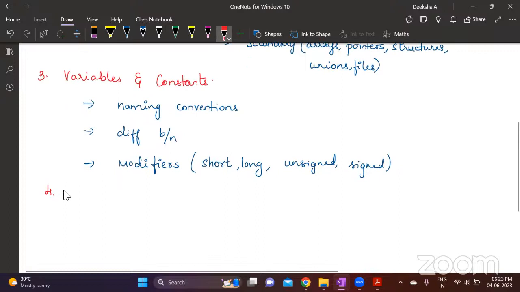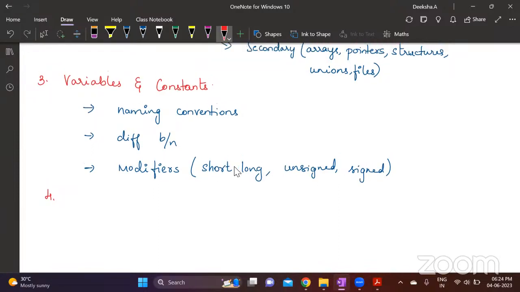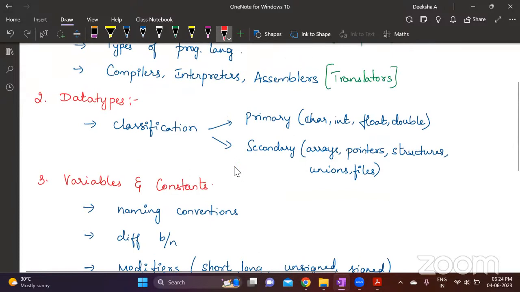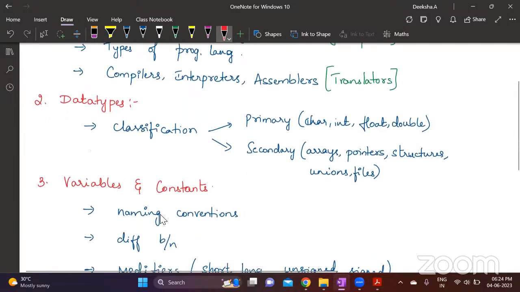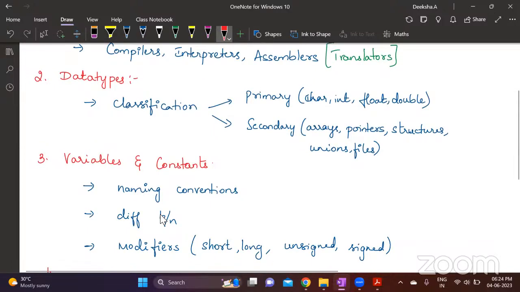See, if you are very good in programming, then focusing on just 2-3 units, you will be able to score above 80. But if you're not that good in programming, then make sure you are learning all the theoretical concepts. So all these things that we have discussed so far as important topics, all these come under theoretical concepts.